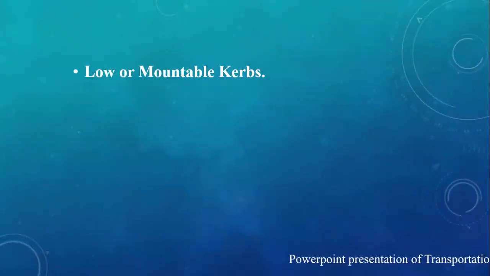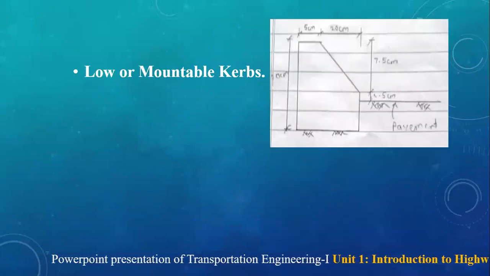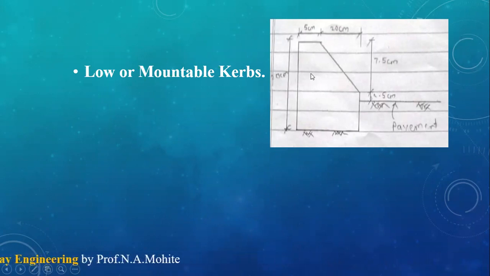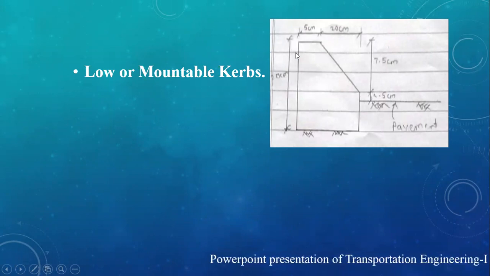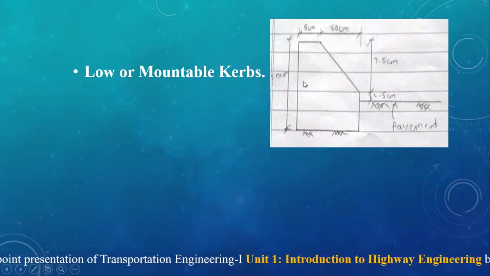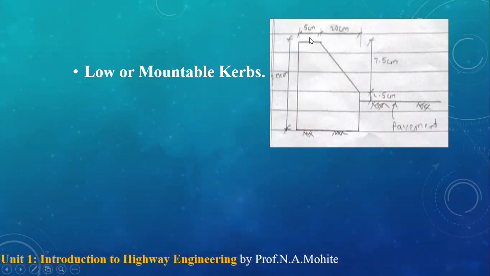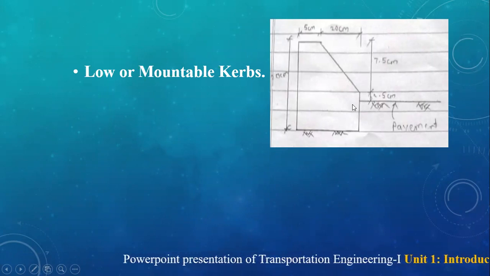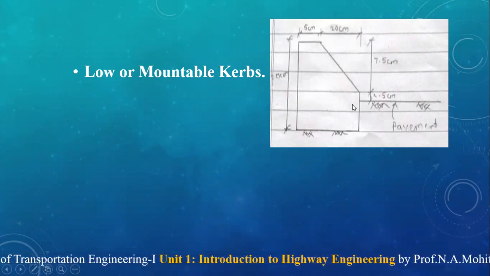First is the low or mountable curb. Here you can see the sketch with the dimensions of this curb. Here is the pavement. The total height is 20 centimeter, at the top it is 5 centimeter, 20 centimeter is the total width, and here it is 2.5 and 7.5 centimeter. It is possible to ride over the curb or to enter the shoulder in case of emergency.